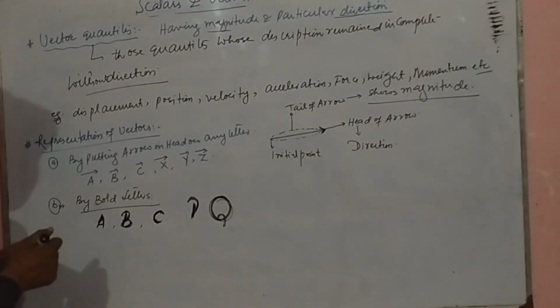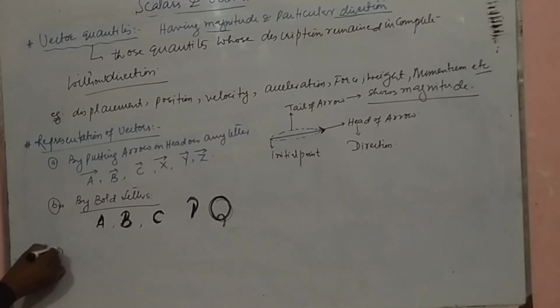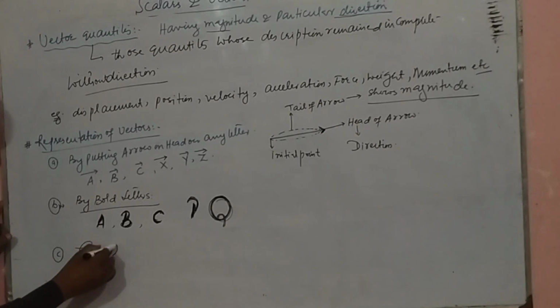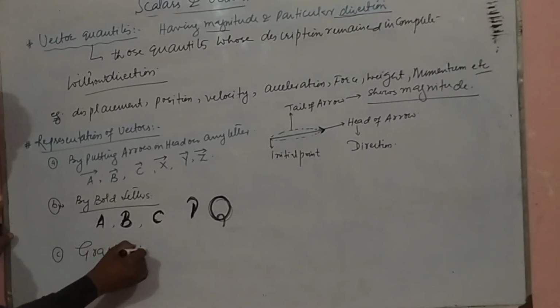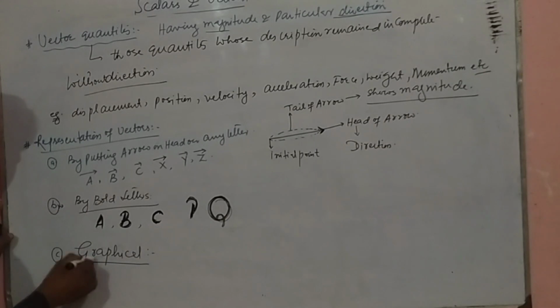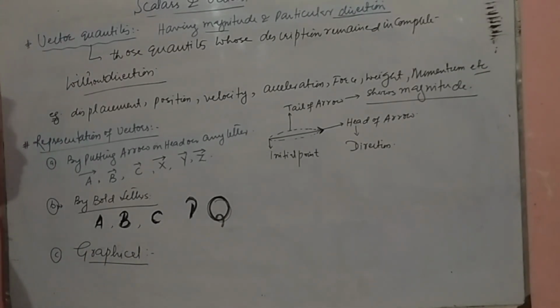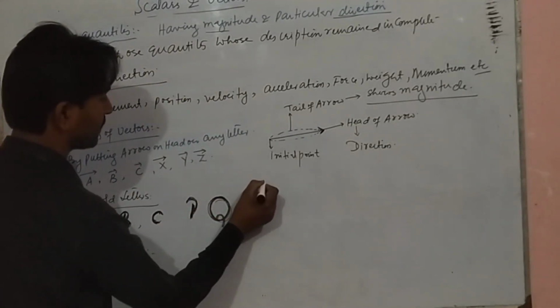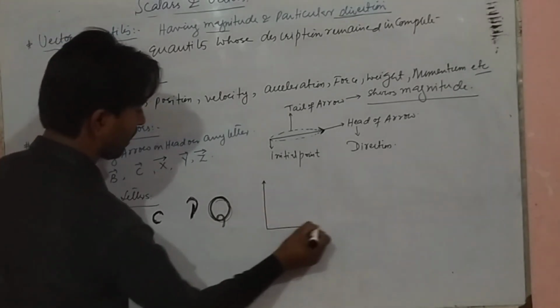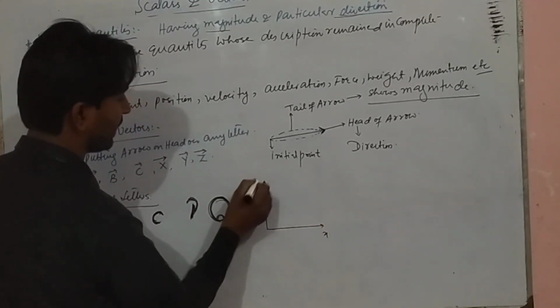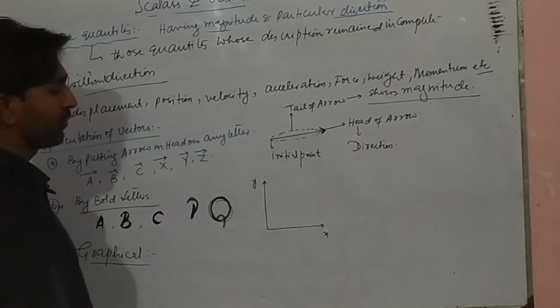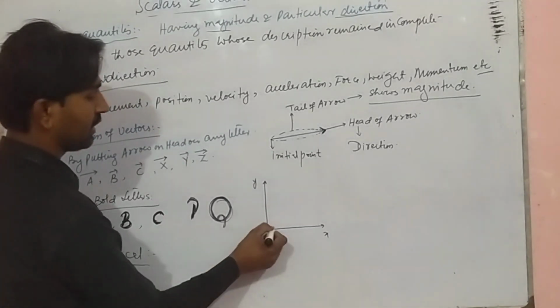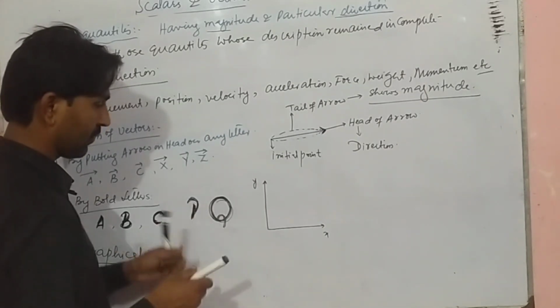The third method is graphical representation. Graphically, we represent vectors by an arrow. Let's say this is the XY plane. If a body moves along the x-axis, then we define it with an arrow.